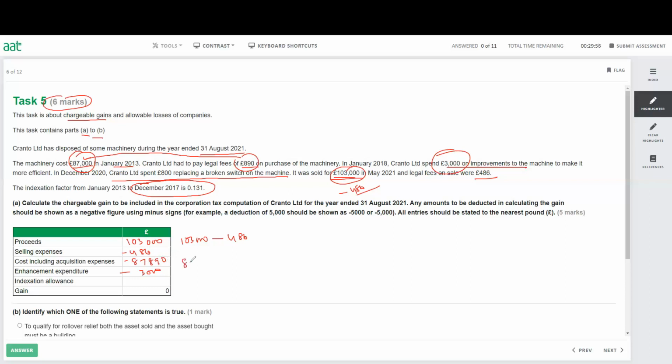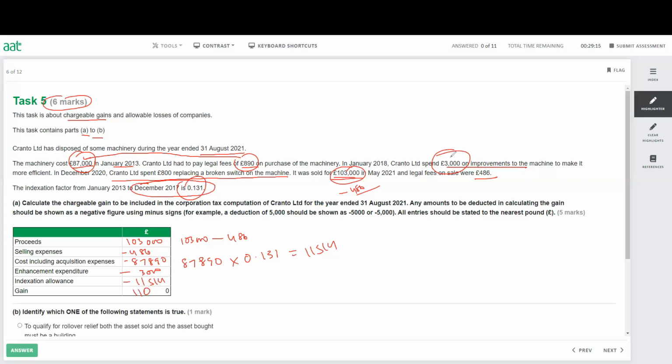So 87,890 times 0.131, and that will give you how much? 87,890 times 0.131, 11,514. So it will reduce your gain by 11,514, and the gain will be 110.